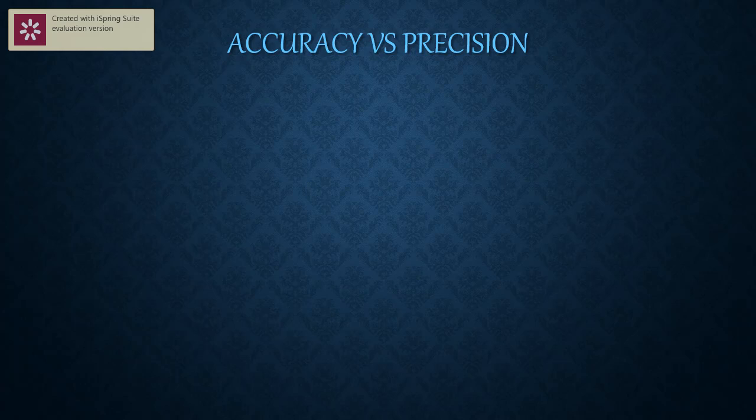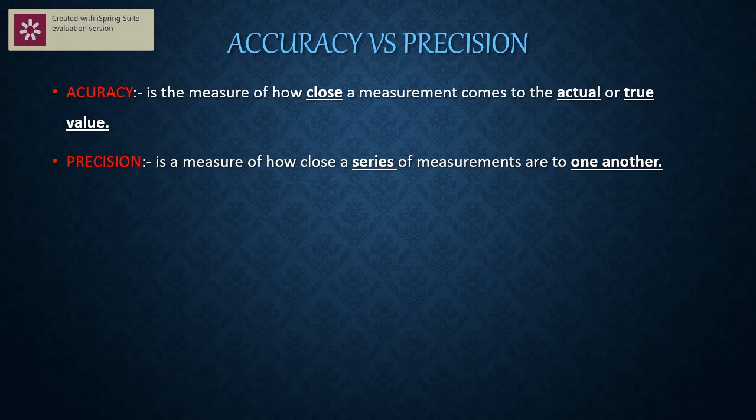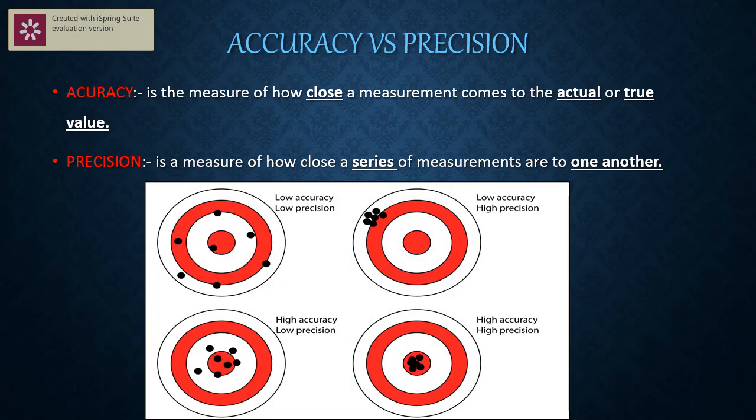Okay, students, now we will discuss accuracy and precision. Accuracy is the measure of how close a measurement comes to the actual or true value, whereas precision is a measure of how close a series of measurements are to one another. This beautiful figure will explain the difference between accuracy and precision.